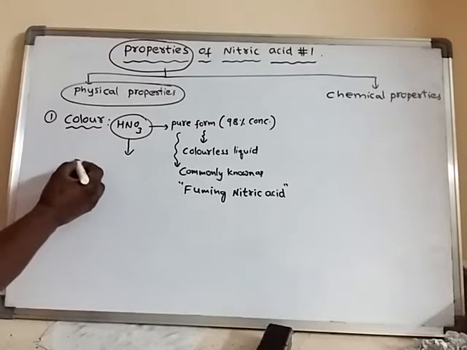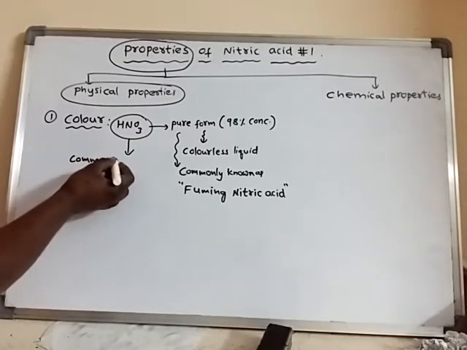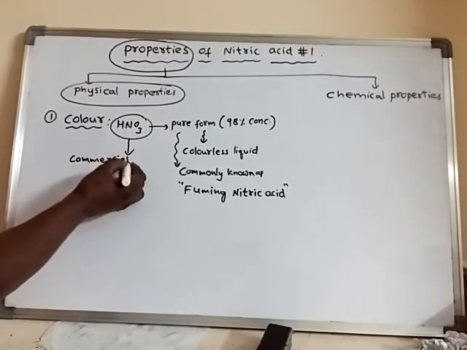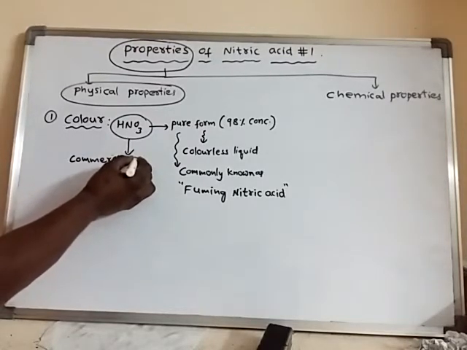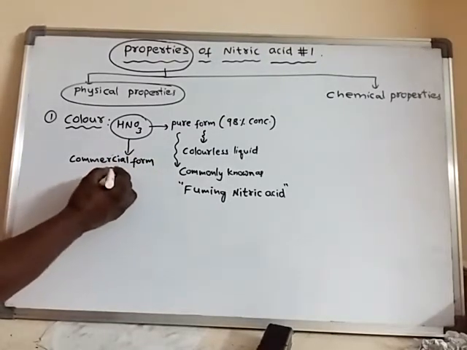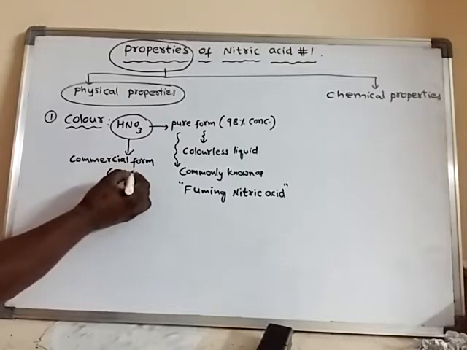Next, another form of nitric acid is commercial nitric acid, and it is only 68%.